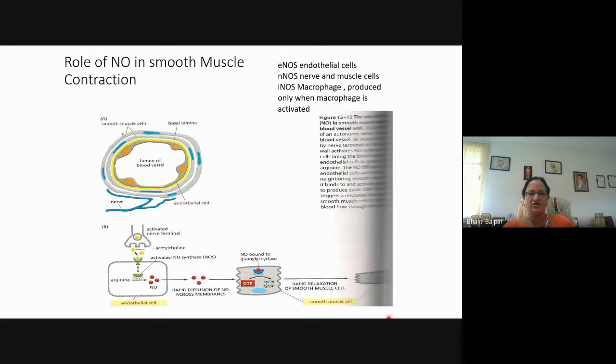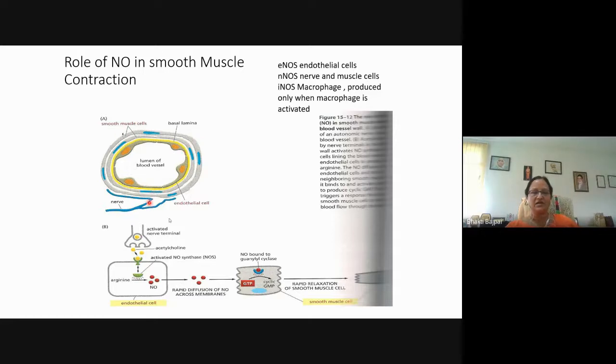Now the intracellular receptor in this case is cyclic GMP, which is present free in the cytoplasm, not bound to the membrane. So here you can see that after the release of the acetylcholine by the activated nerve terminal, which is with these nerve endings, they are present within the smooth muscle cells.